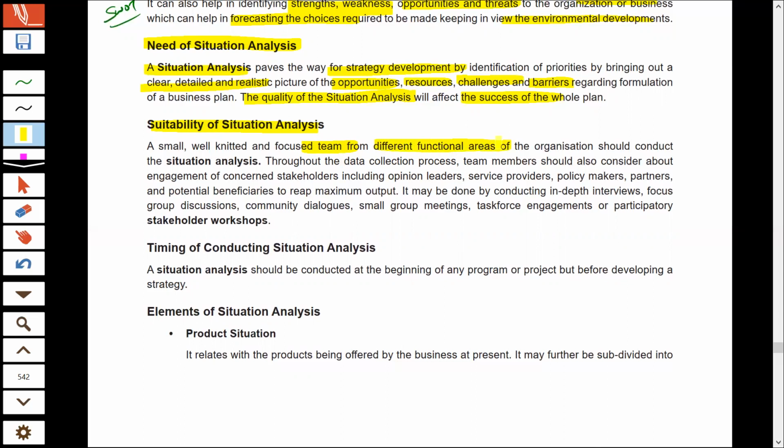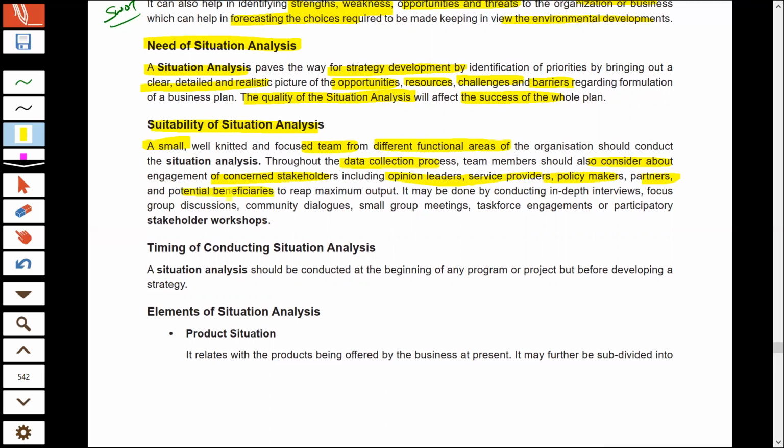People from different functional areas should get together and make a small team, and they should be allotted the task of doing situation analysis. For situation analysis, they should collect data, and this data can be collected by contacting various stakeholders of the organization. These stakeholders include the opinion leaders, service providers, policy makers, partners, and beneficiaries connected with the organization.